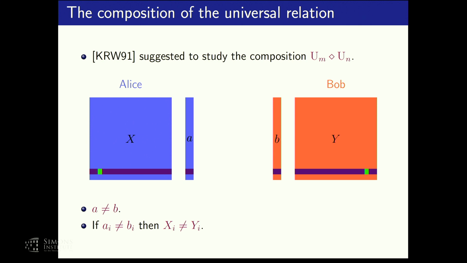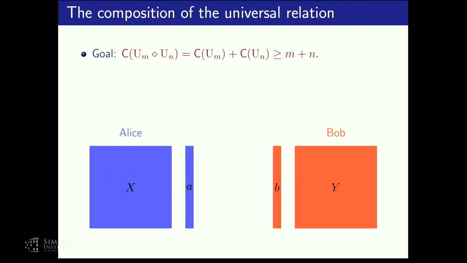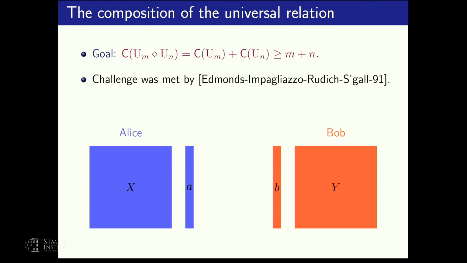So again, the obvious protocol works, and again, a natural version of the KRW conjecture would be that this protocol is roughly optimal. And this challenge was met by Edmonds, Impagliazzo, Rudich, and Sgall in '91, who proved that this is indeed the case up to some small additive losses. And then an alternative proof was given by Håstad and Wigderson in '93.